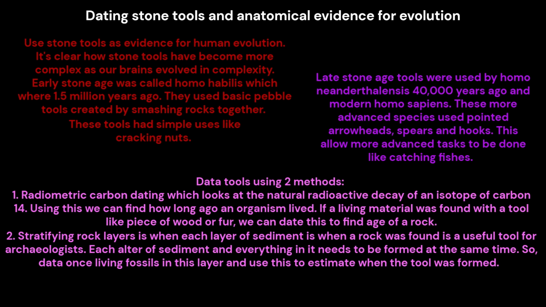Dating tools using two methods. 1. Radiometric carbon dating, which looks at the natural radioactive decay of the isotope carbon-14. Using this, we can find how long ago an organism lived. If living material was found with a tool, like a piece of wood or fur, we can date this to find the age of the rock.